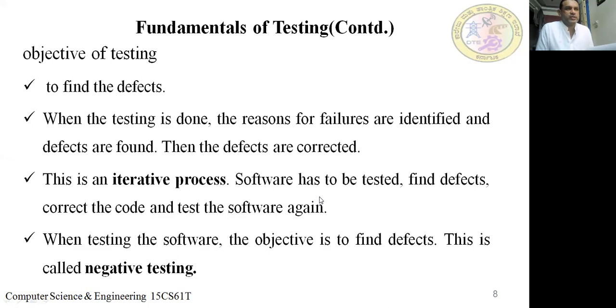What are those objectives? Once again, can somebody read the objectives? To find the defect. When the testing is done, the reasons for failures are identified and defects are found, and the defects are corrected. This is an iterative process. Software has to be tested, defects found, the code corrected, and the software tested again. When testing the software, the objective is to find defects. This is called negative testing. So these are the objectives of testing.